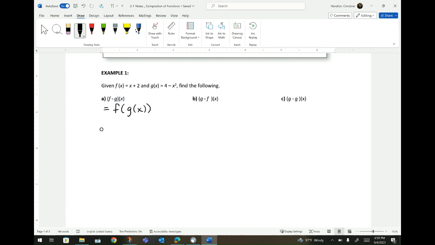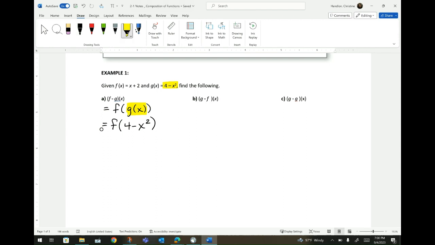Once you have rewritten that format, what I need you to do is make sure you focus on what's inside of your parentheses. The g of x is what you are going to start with substituting. So I'm going to put an equal sign. I'm going to bring down the f because I've done nothing with my f, and I'm going to substitute g of x with what g of x actually is. And if I look upstairs, g of x was given to me, and it's 4 minus x squared. So I'm going to replace that highlighted g of x with the expression 4 minus x squared.